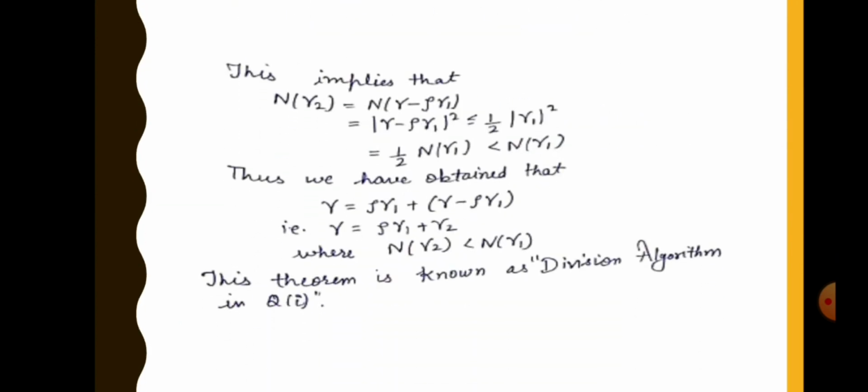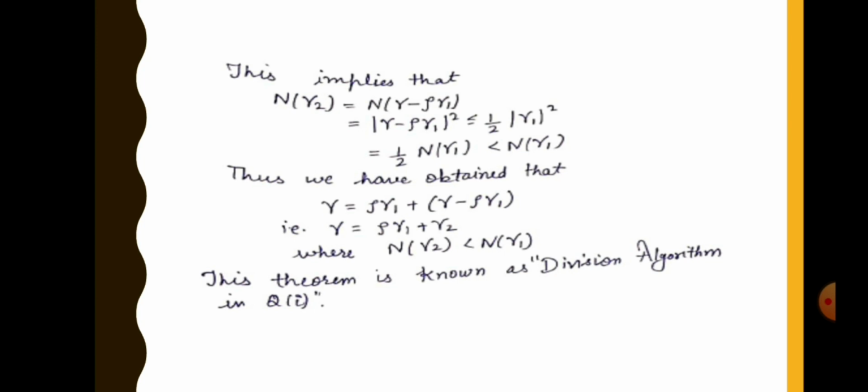So this implies norm of gamma 2 is equal to norm of gamma minus rho gamma 1, which is equal to modulus of gamma minus rho gamma 1 whole squared, which is less than or equal to 1 by 2 modulus squared of gamma 1, which is equal to 1 by 2 norm of gamma 1, which is less than norm of gamma 1.